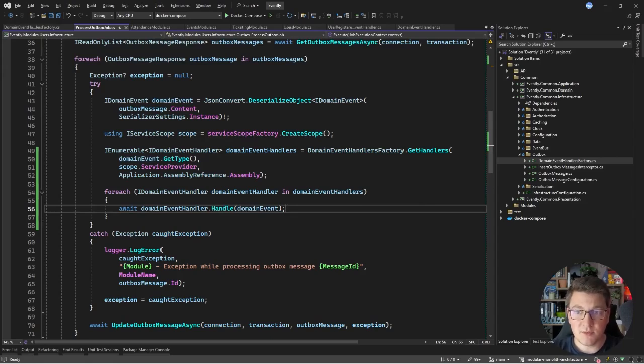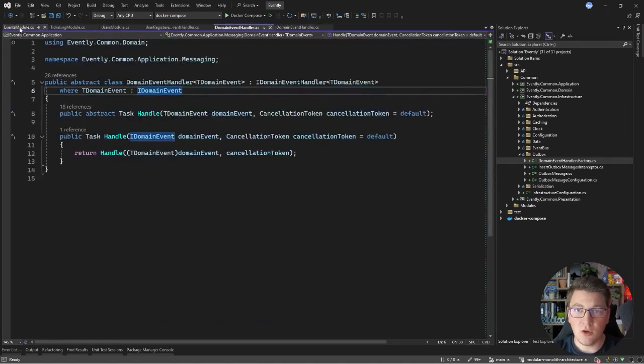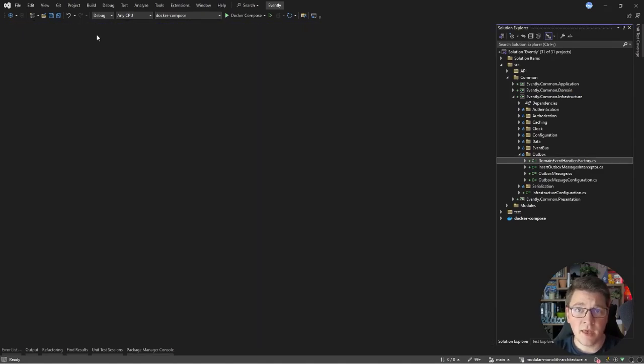So up until this point, we were just replacing the existing way of how we were publishing domain events with our custom implementation, and now this is going to allow us to easily introduce decorators for the IDomainEventHandler interface. So let me close down all of the files that I have in place, and let's start our implementation of the idempotent consumers pattern for our outbox.